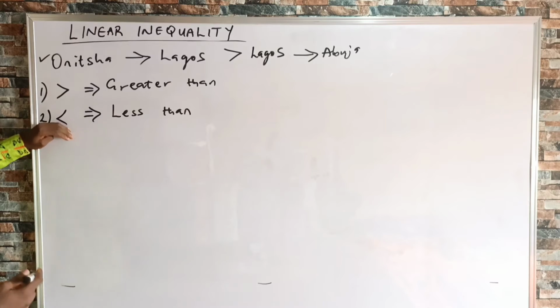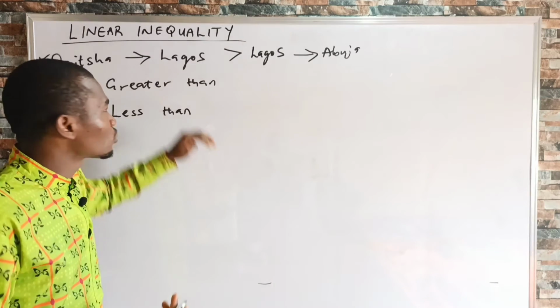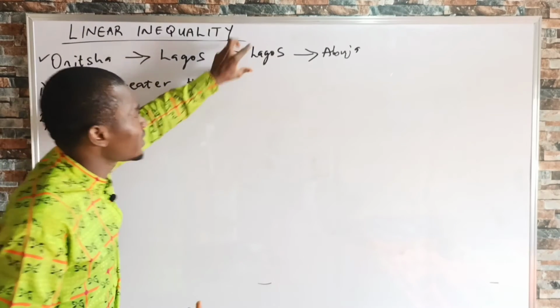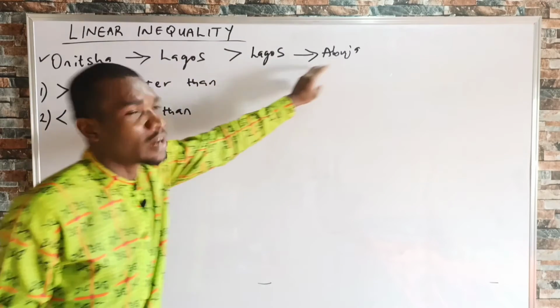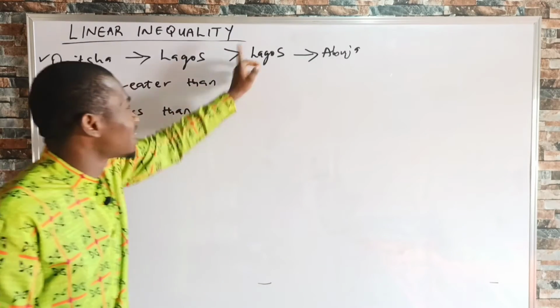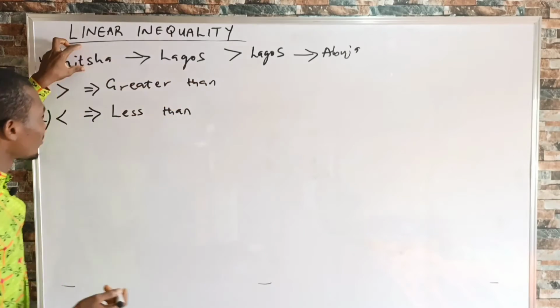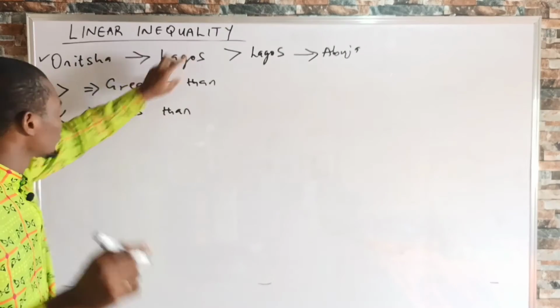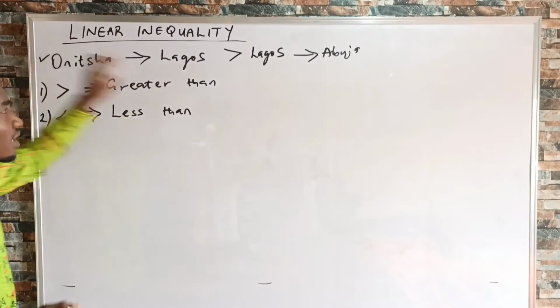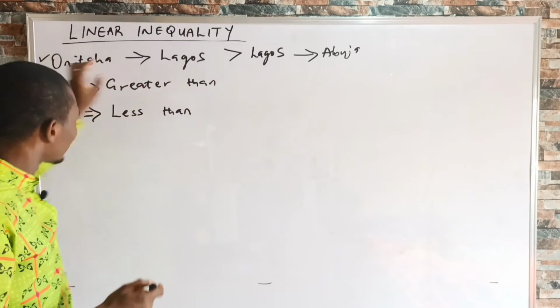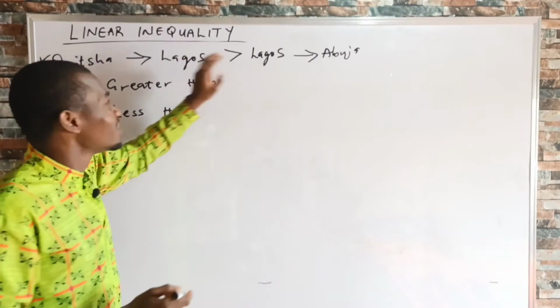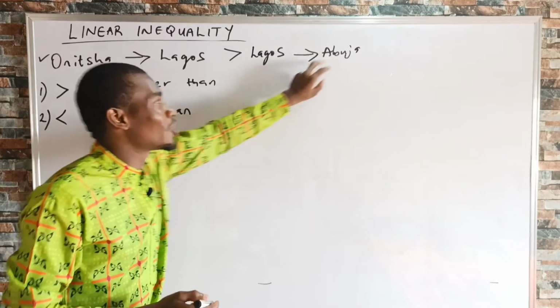This one is for when you are trying to reverse the symbol by interpreting the distance from Lagos to Abuja. You will now say it is less than the distance from Onitsha to Lagos. Take note that when you are reading it from this side, the symbol remains the same: the distance from Onitsha to Lagos is greater than the distance from Lagos to Abuja.